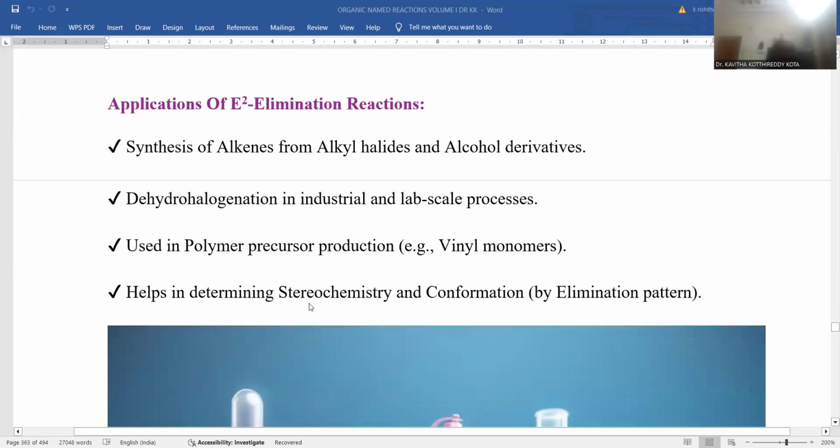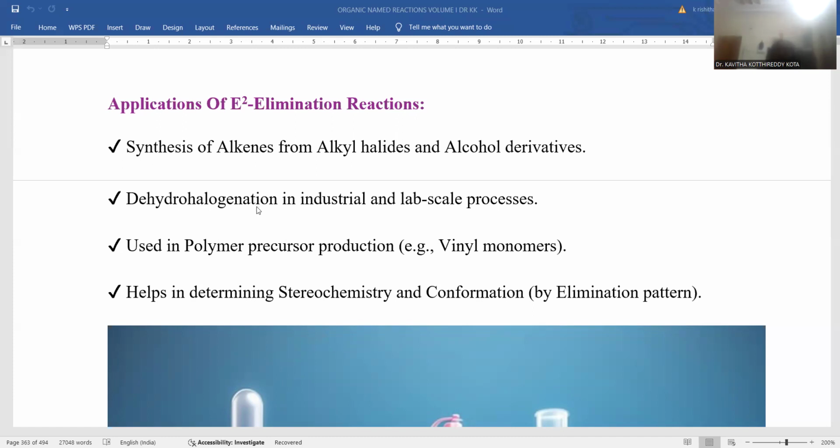The next very important topic for E2 elimination is the synthesis of alkenes. Just like E1 elimination, here also the ultimate goal is the synthesis of alkenes, starting with either alkyl halides or alcohol derivatives. Either compound can be taken as a starting material, but the eventual product is the unsaturated alkene.